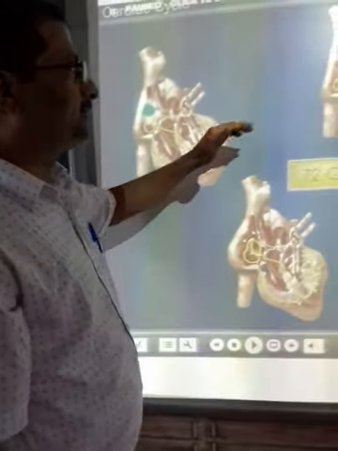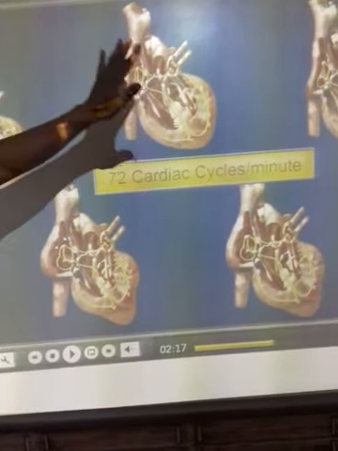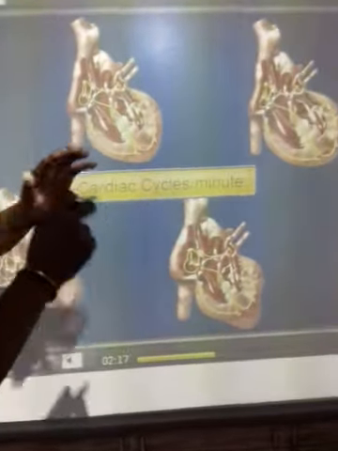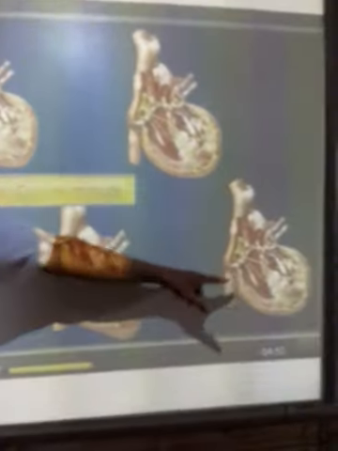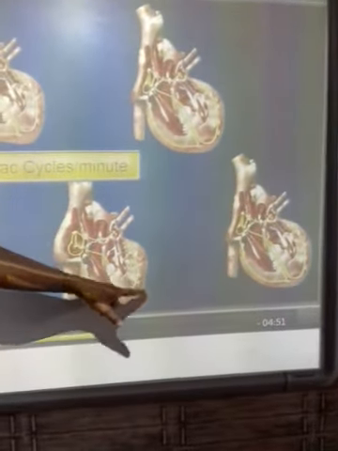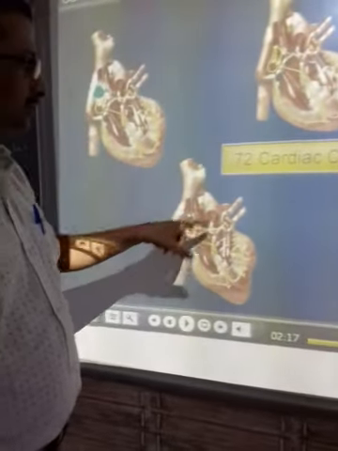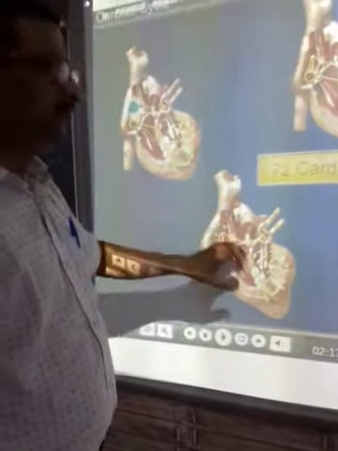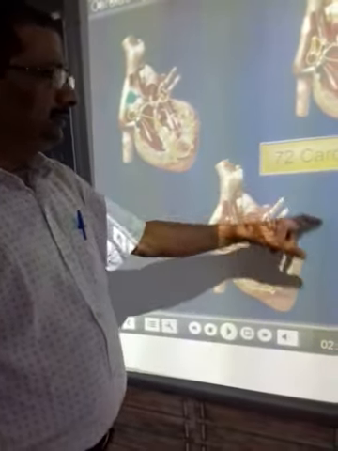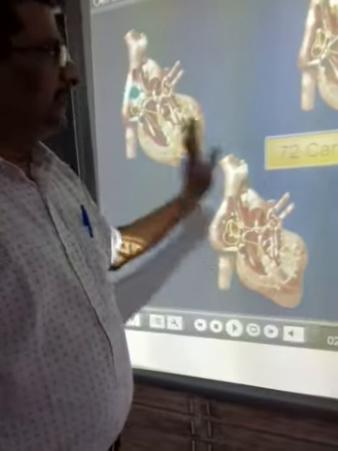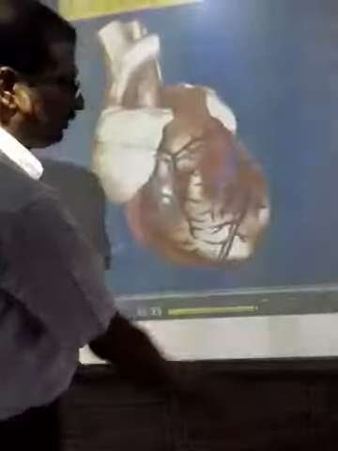Then the tricuspid and the bicuspid valves open, blood goes into the ventricle, and the auricular systole completes, the ventricular diastole starts. Now the ventricle swells up, then it starts with the ventricular systole. You can see the contraction of the ventricle, and then the blood is poured out through the aorta and the pulmonary artery. Through the pulmonary artery it goes to the lung, and through the aorta it goes to the different parts of the body. All this event takes 0.8 seconds.